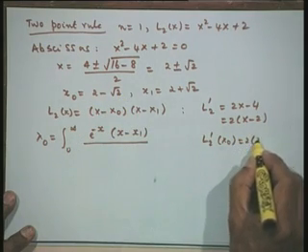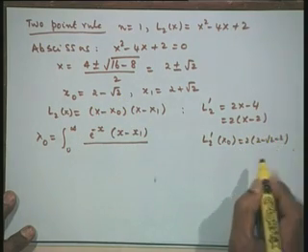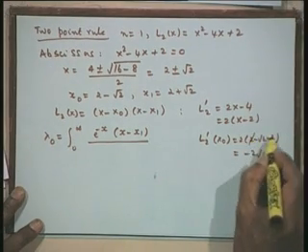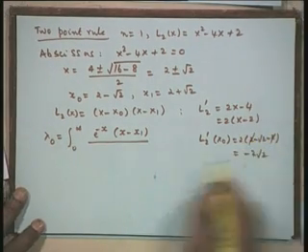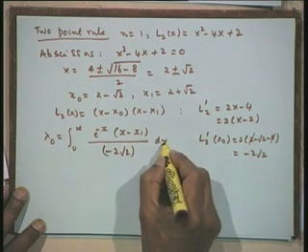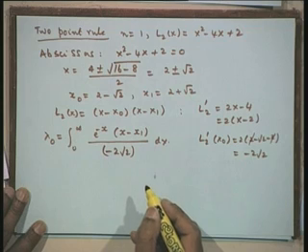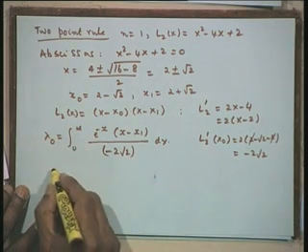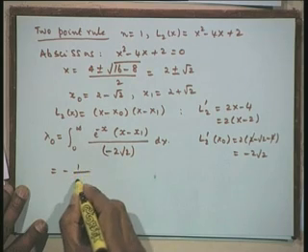So, I will have here 2 minus root 2 minus 2. So, that will be simply minus root 2, 2 cancels off, and I will have minus 2 root 2 of dx. Therefore, this gives me minus 1 upon 2 root 2.